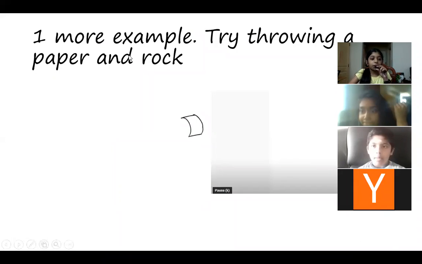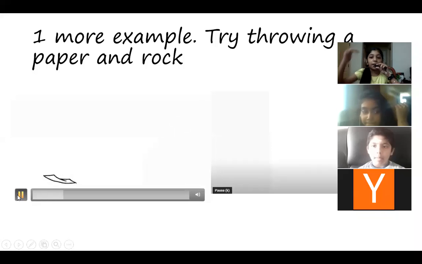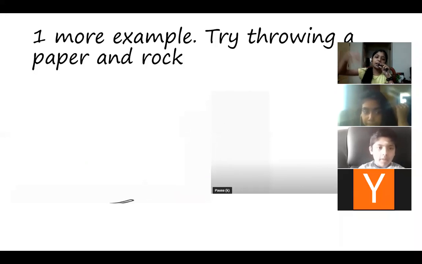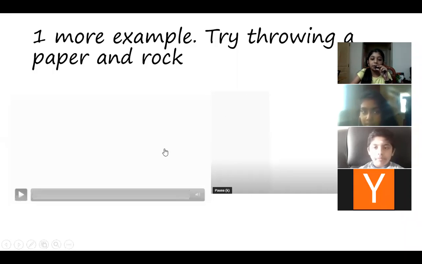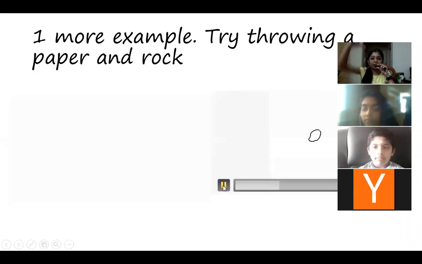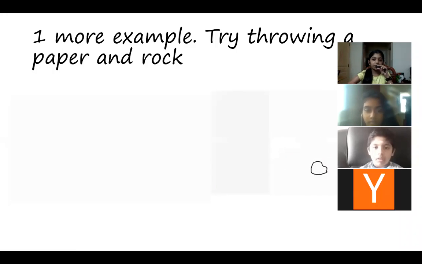No, no. See, the paper is very light in weight, right? So it will take a long time to reach the ground. So it has more air resistance. It will be in the air for a longer time, right? But if you see the rock, it will reach the ground very soon. It will take just 2 seconds to reach the ground.